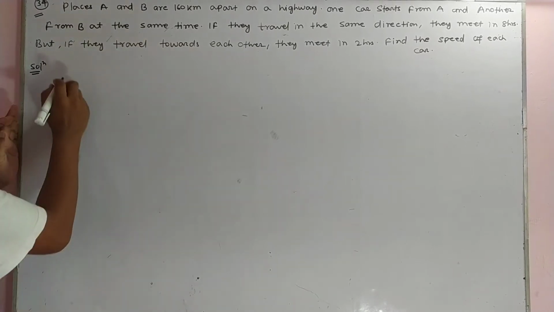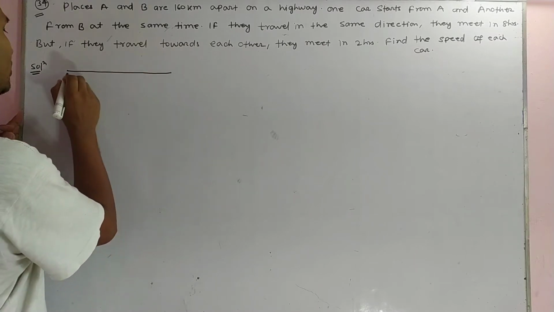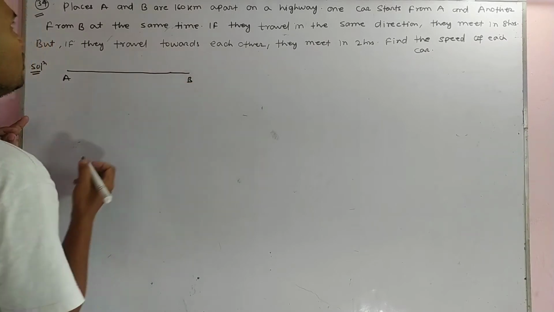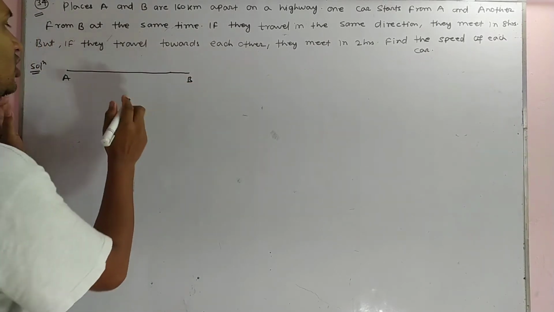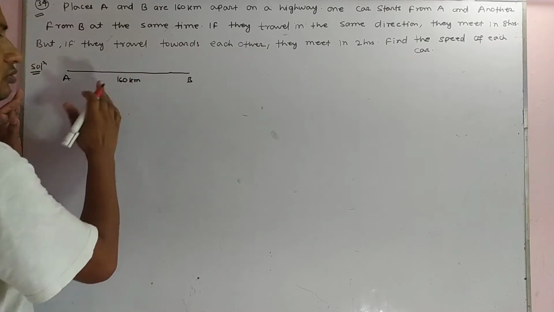Suppose this is the places of A and B. This one is point A and this one is point B. This is 160 km apart. You call it 160 km, from A to B.